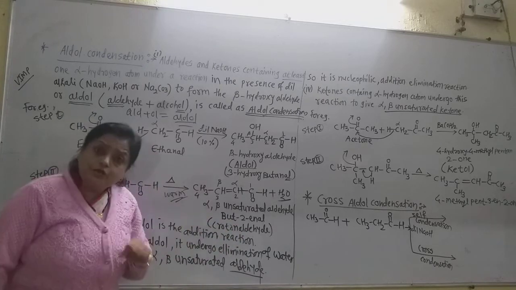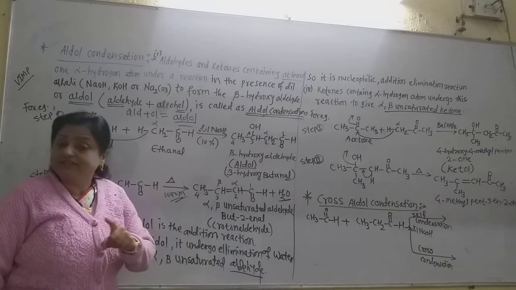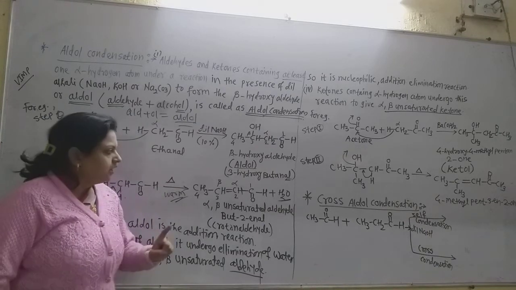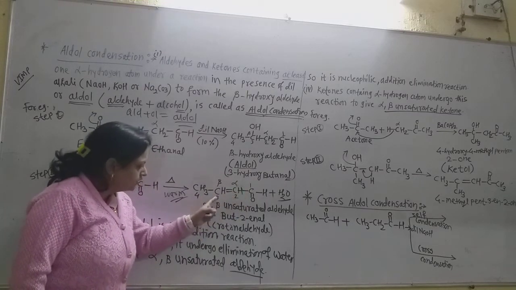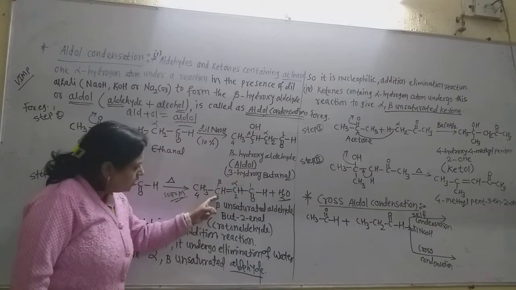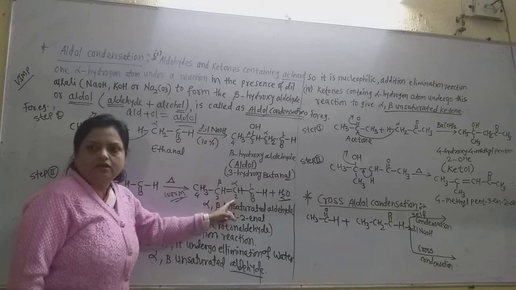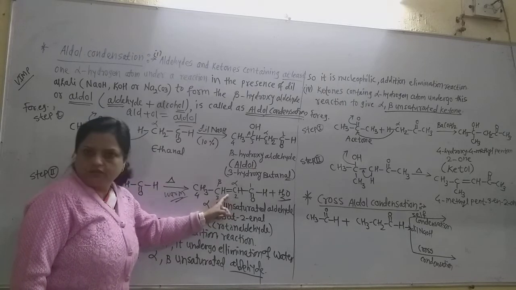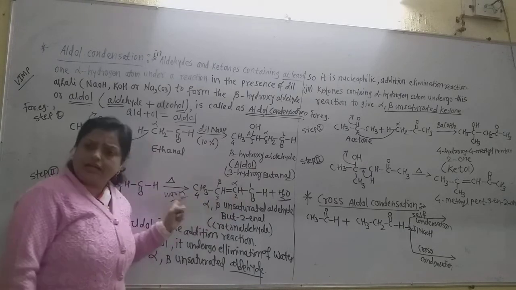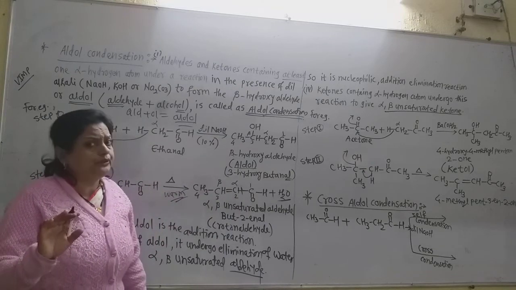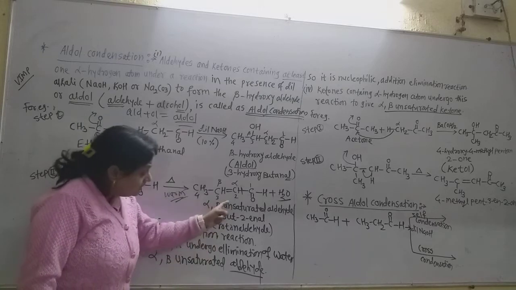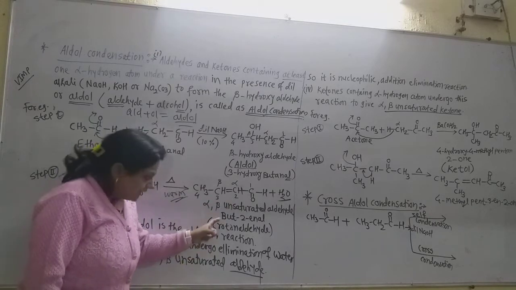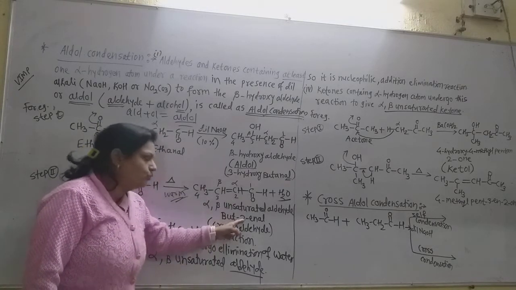Now what is the IUPAC name? How is the IUPAC name given? That is more important. Now just number from the carbonyl carbon: 1, 2, 3, 4. Now on the second carbon there is the double bond. But in the chain there are 4 carbon atoms, so it is butanal. Okay, it is butanal. But which butanal? 2-butenal. So write the name in this way, but-2-enal.